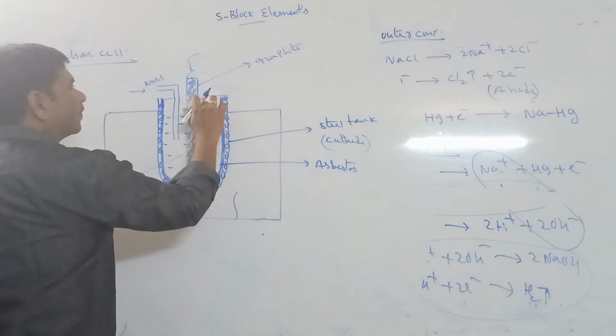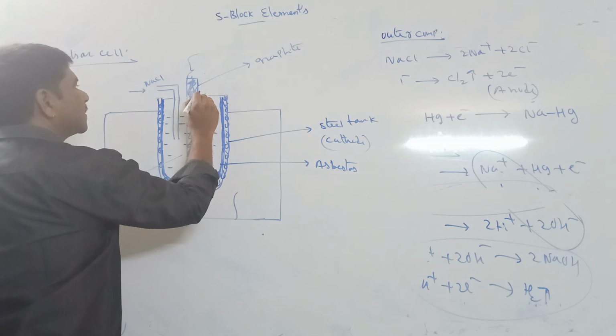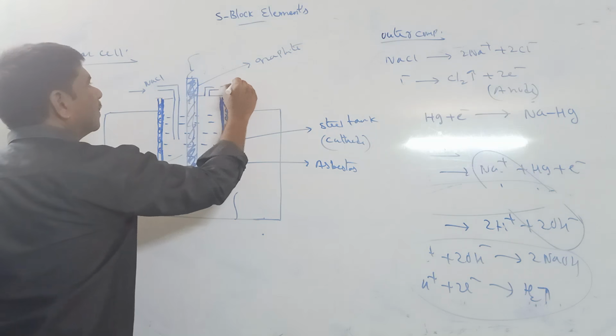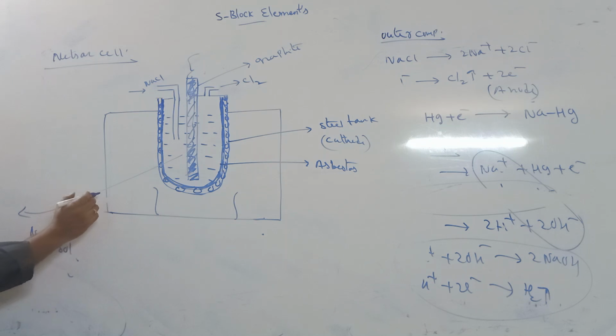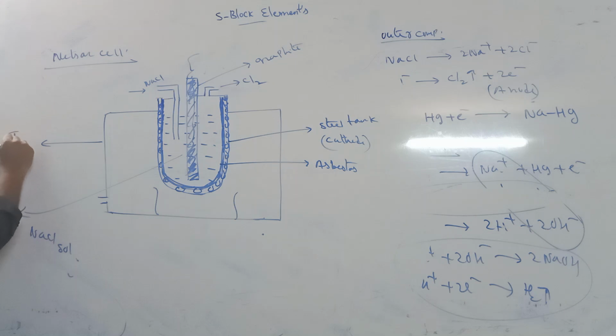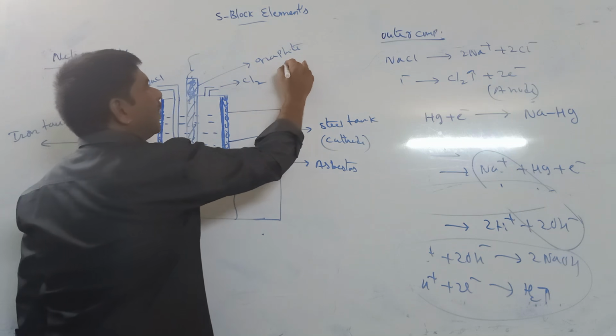From the NaCl solution, chlorine gas is evolved. This is surrounded by an iron tank. This graphite rod is the anode.